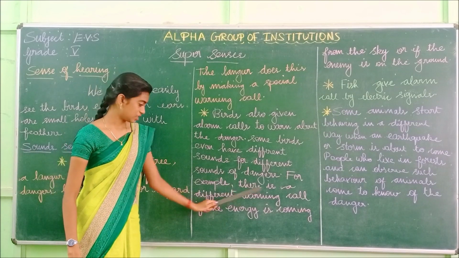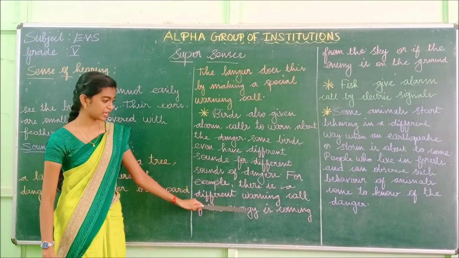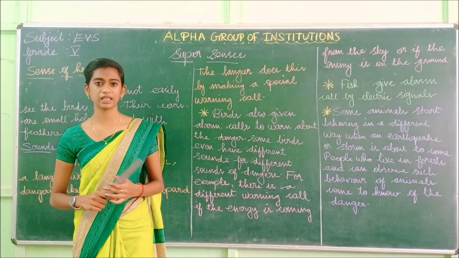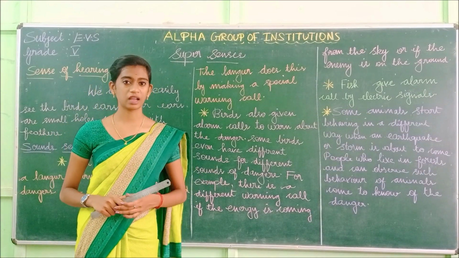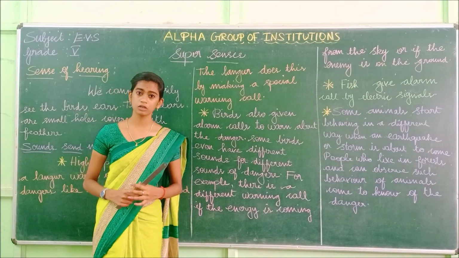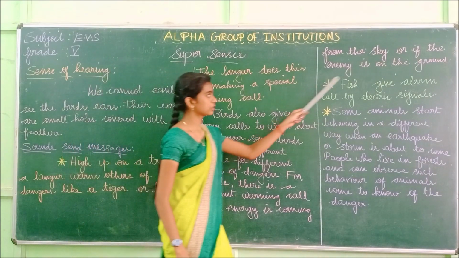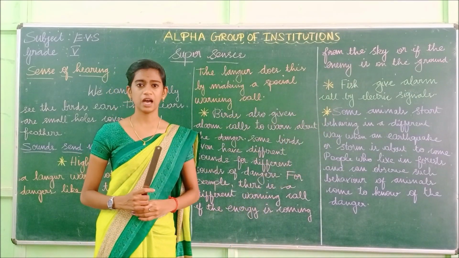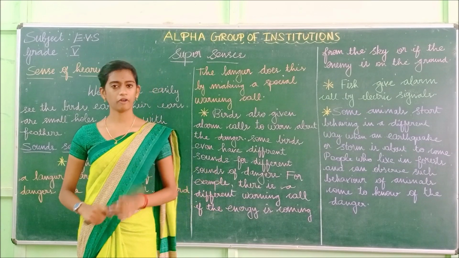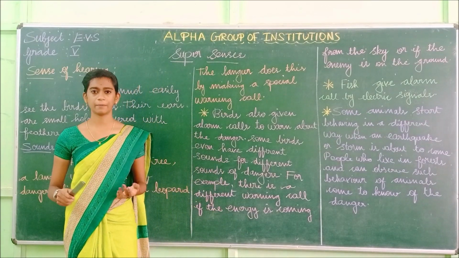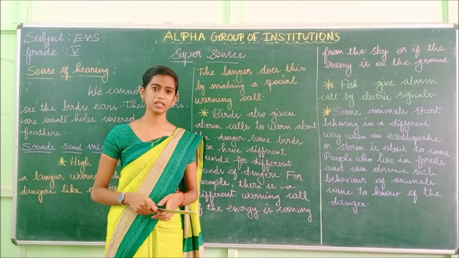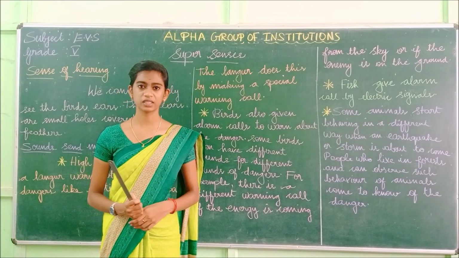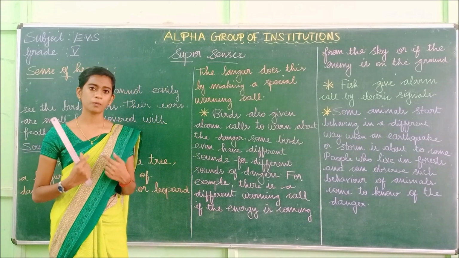For example, there is a different warning call if the enemy is coming from the sky. So if the danger comes from the sky, for example, thunder or lightning, the birds use a different kind of sound. Likewise, there is another call if the enemy is on the ground. Here enemy refers to the animals in the forest, like the tiger, lion, leopard. These are the kinds of animals which harm us. So if the birds see those animals, they use a warning call to protect us.